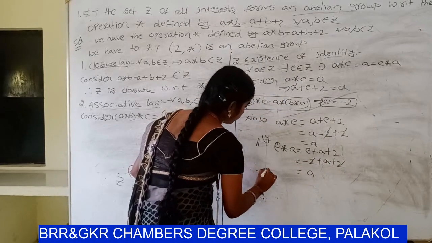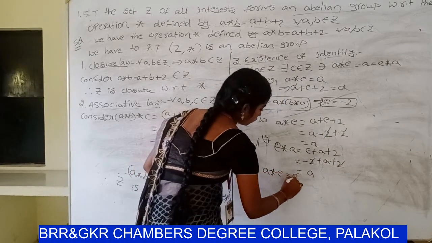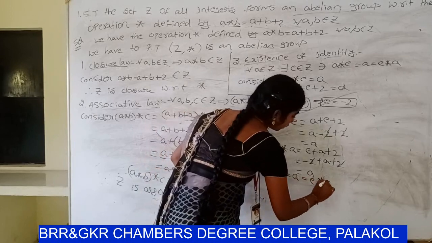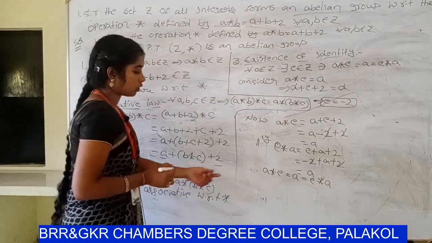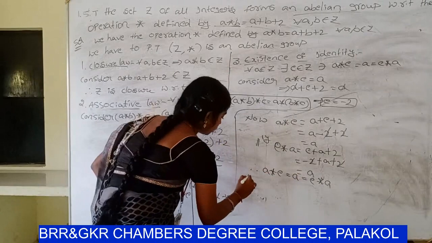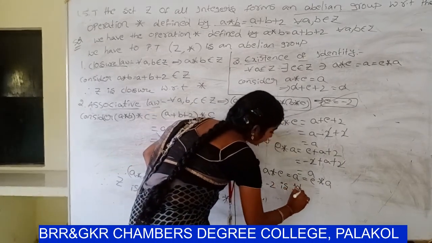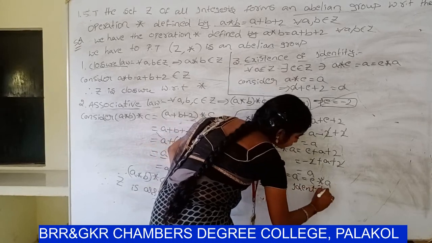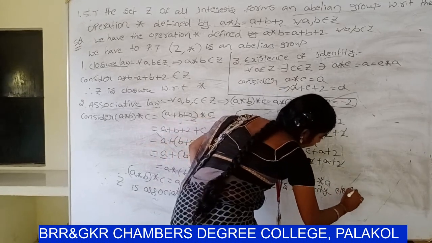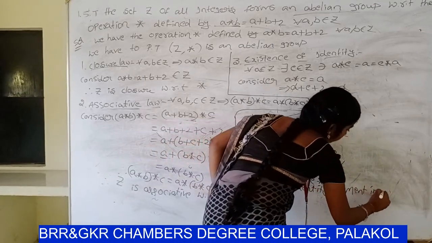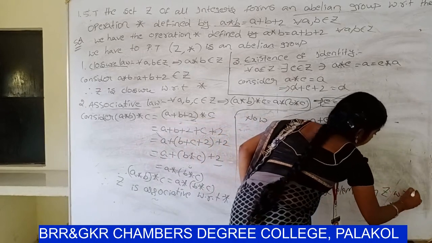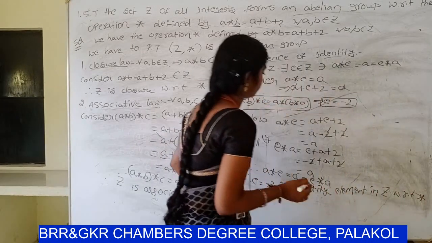So therefore a star e equal to e star a. Therefore e equal to minus 2 is the identity element in Z with respect to star.